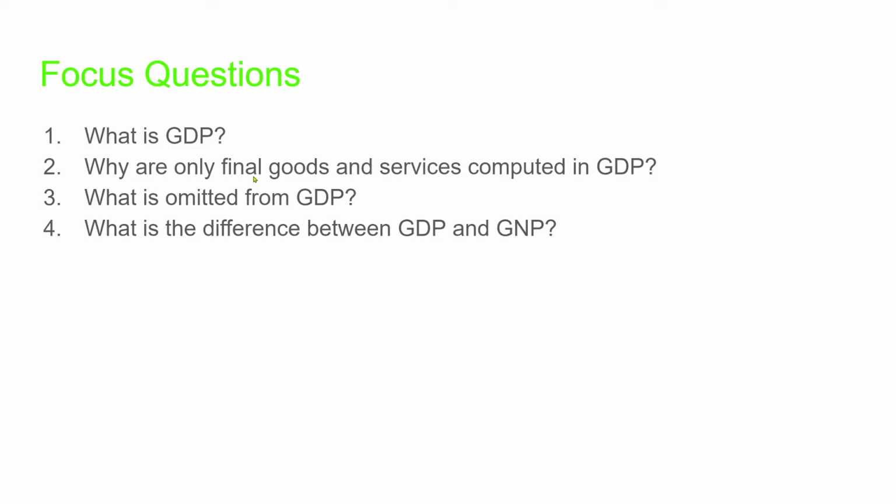Final goods are a type of good. There's also intermediate goods, things like that. Final goods are goods that are ready to be sold. What is omitted from GDP? Anything that's not final, and also illegal goods. We'll talk about that in a minute. And then, what's the difference between gross domestic product and GNP, which is gross national product? We have two key terms, gross domestic product and double counting.